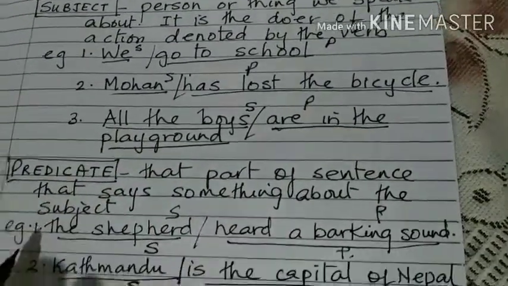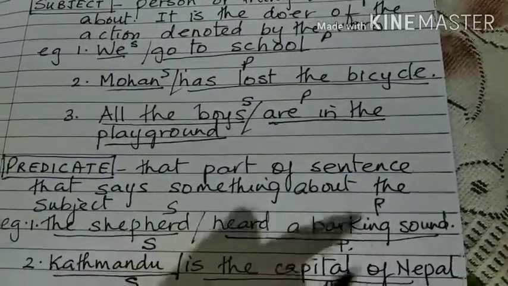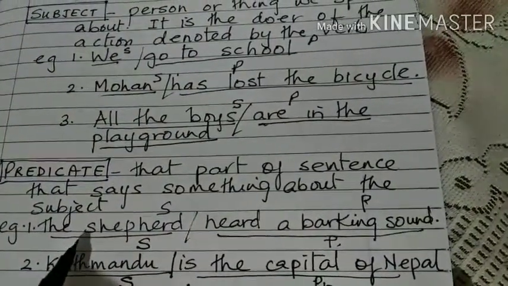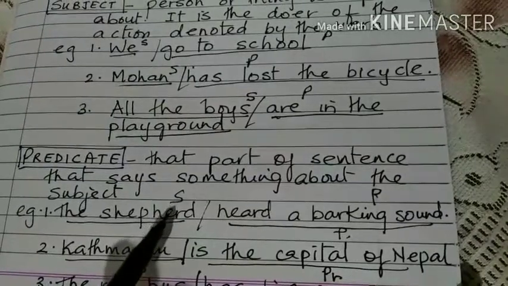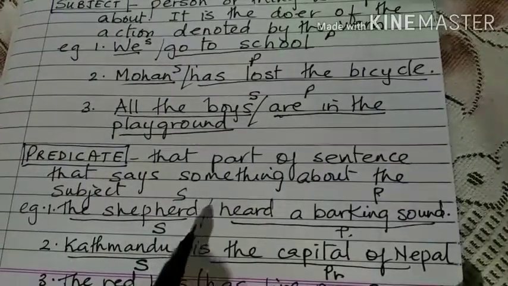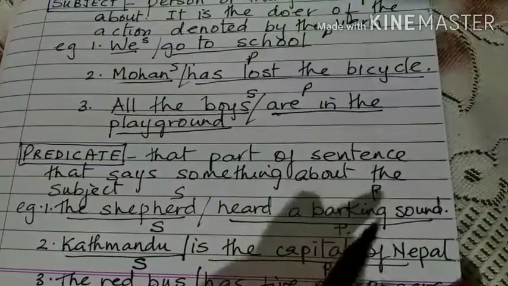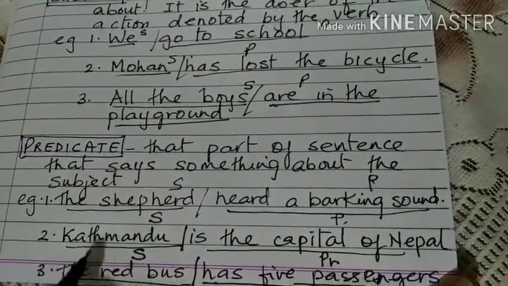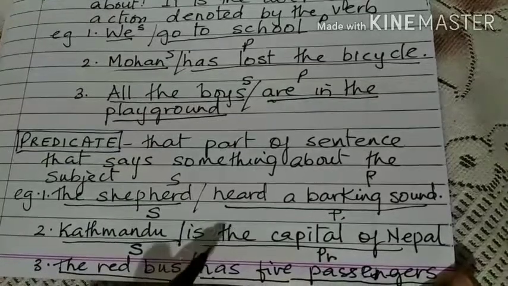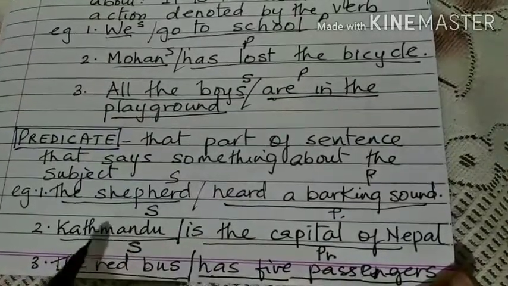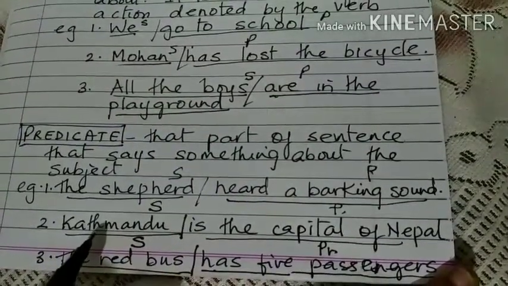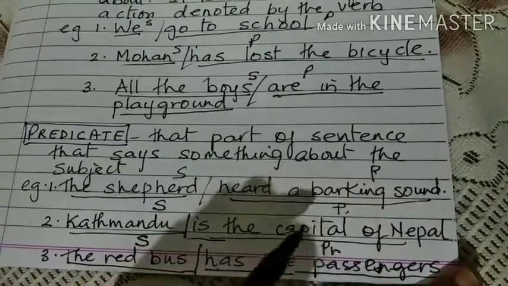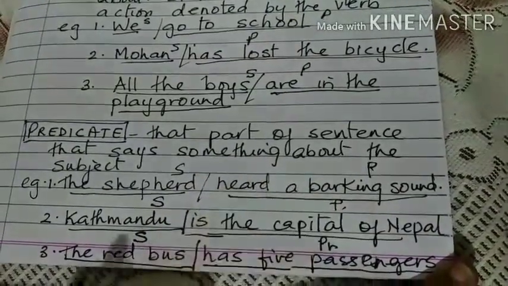Now we look at this part. The shepherd heard a barking sound. So who is this sentence about? The shepherd. So the shepherd becomes the subject. And what is the shepherd doing? He heard a barking sound. So that becomes the predicate. The second sentence, Kathmandu is the capital of Nepal. What is this sentence about? Kathmandu. So here Kathmandu is the subject and is the capital of Nepal becomes the predicate.